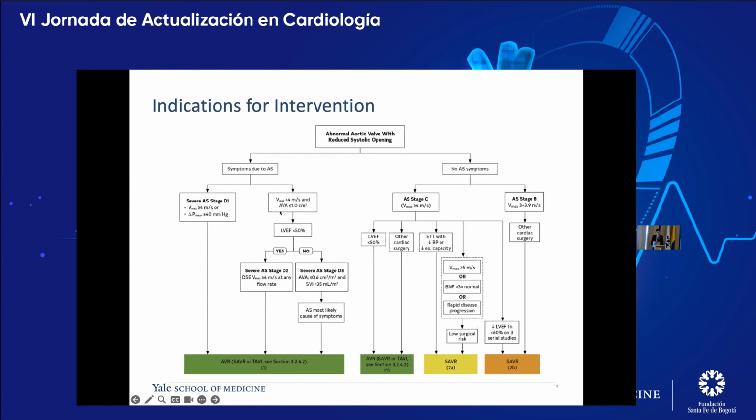Generally, in patients who have symptoms and who we are convinced have severe aortic stenosis, either traditional high gradient, high flow stenosis, or low gradient stenosis, either due to reduced ejection fraction, which is stage D2, or due to normal ejection fraction but in the setting of a low stroke volume, what we term paradoxical low flow, low gradient aortic stenosis, and with the consideration that AS is most likely the cause of their symptoms, then it's a class 1 indication for replacing the valve either surgically or with a transcatheter approach.